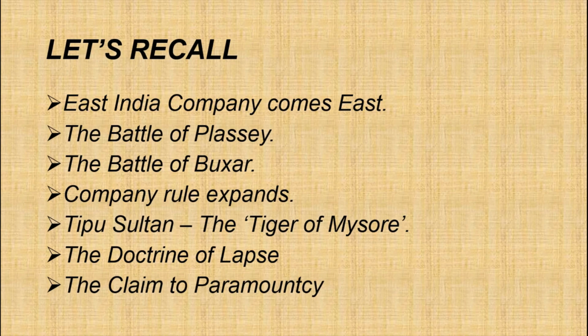In 1799, what happened? The Britishers won the Battle of Seringapatam against Mysore. In that battle, Tipu Sultan was killed defending his capital Seringapatam. Seringapatam is also known as Srirangapattinam, isn't it?